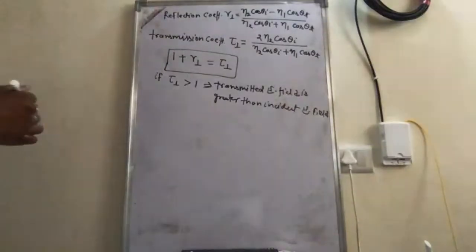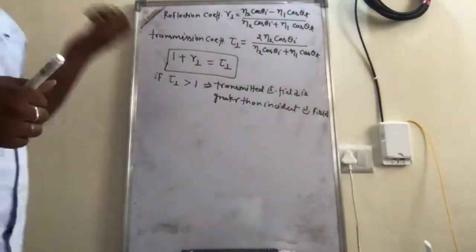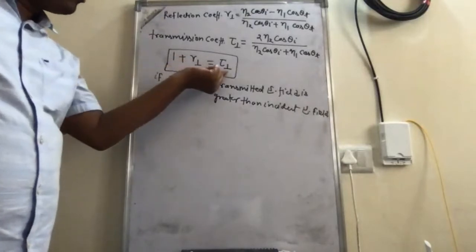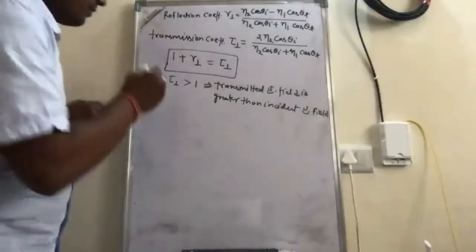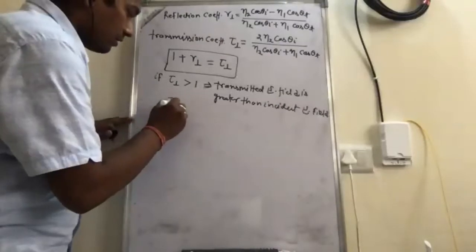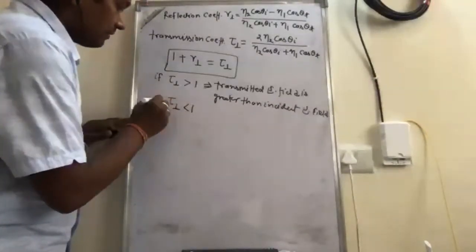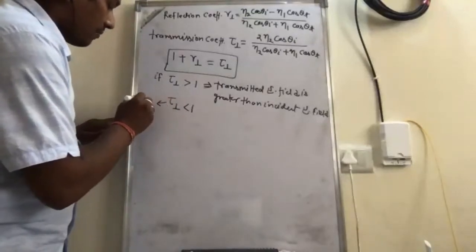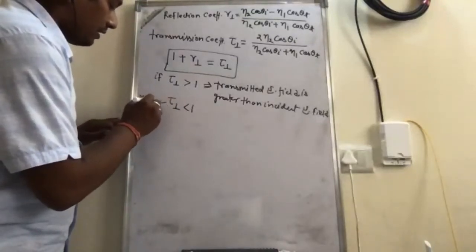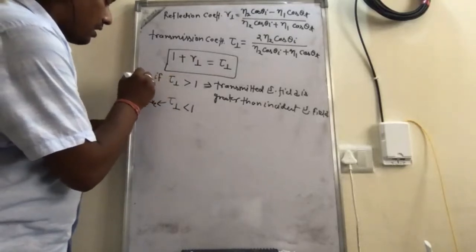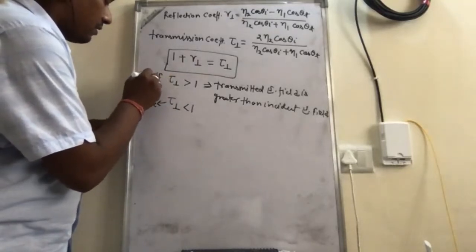Okay, but if the sign is negative, tau perpendicular is less than 1. When will it be less than 1? When r perpendicular is negative. And in the other case, r perpendicular is positive.